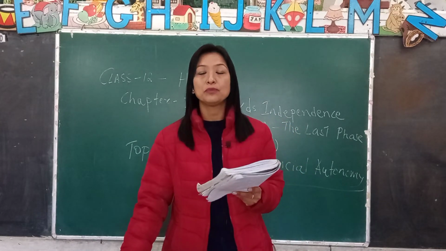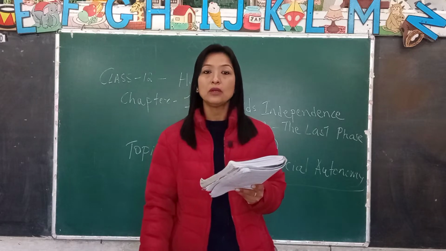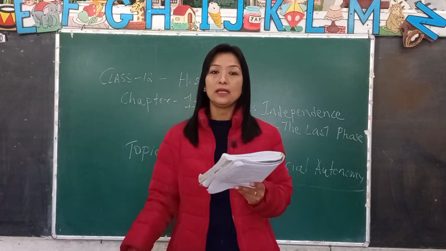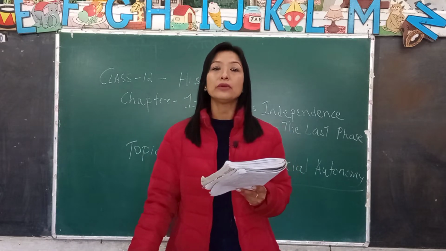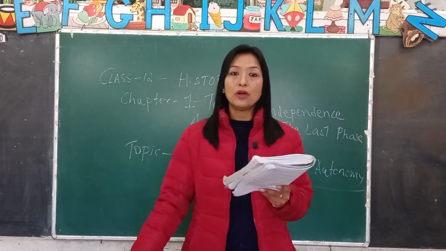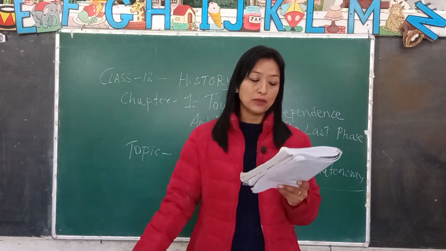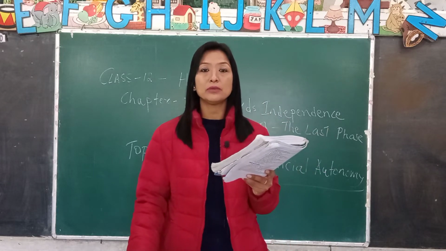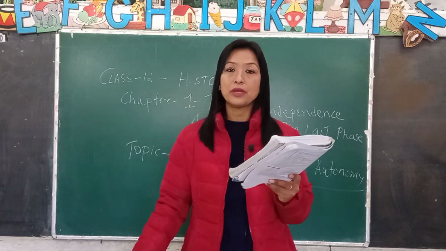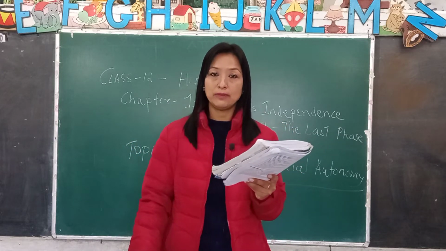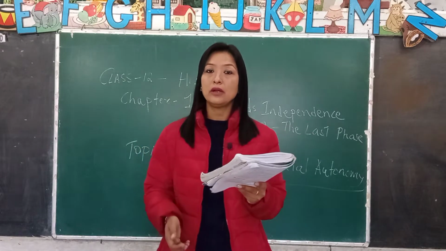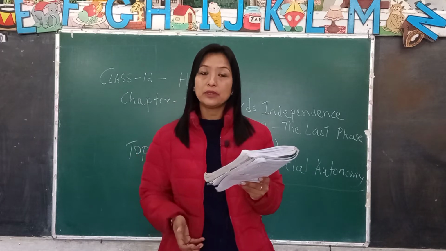The third roundtable conference met at London in November 1932. In class 11, we did the first and the second roundtable conference, which became a failure, because the Congress demanded Purna Swaraj, and in the second roundtable conference this Purna Swaraj was not granted to the Congress. So in the third roundtable conference, held at London in 1932, the representatives of the Congress did not take part.